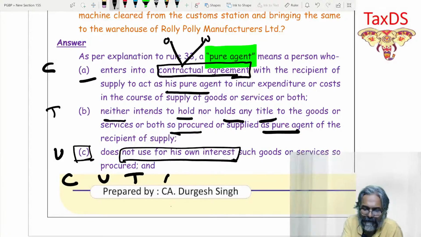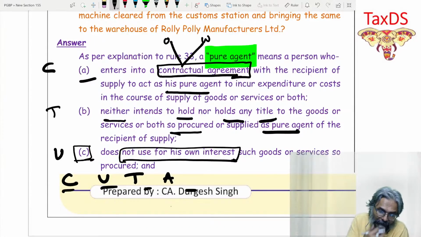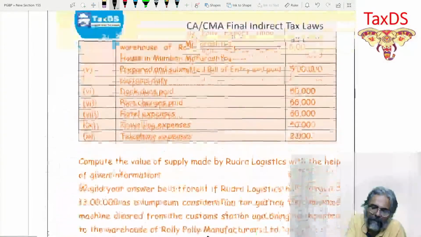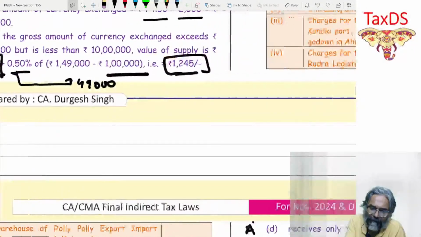He should not be holding the title, and on the actual basis, the reimbursement should be done. I hope that all of you are clear with this one now. Now, based on that, students, if you see in this above question,